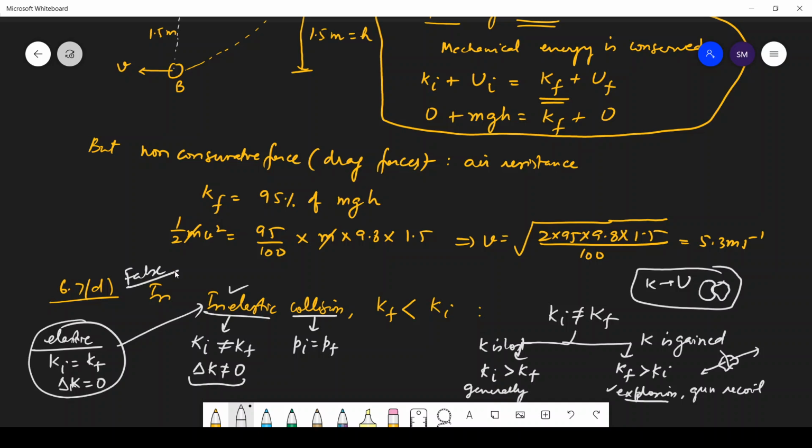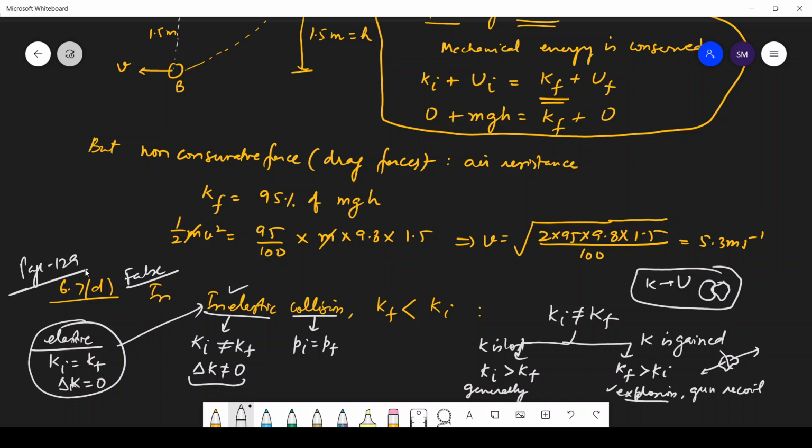Okay, and you can see what is the definition written of elastic collision and inelastic collision in our book. So open NCERT page number 129. Even on page 129, you can clearly see what elastic collision is.